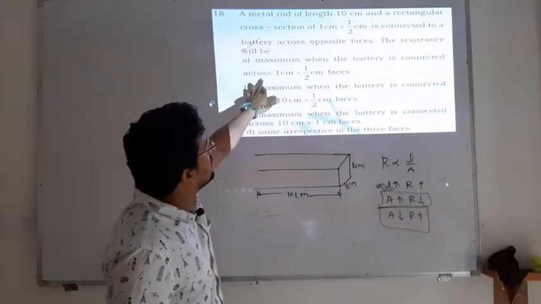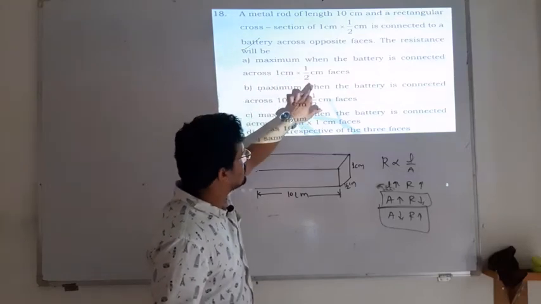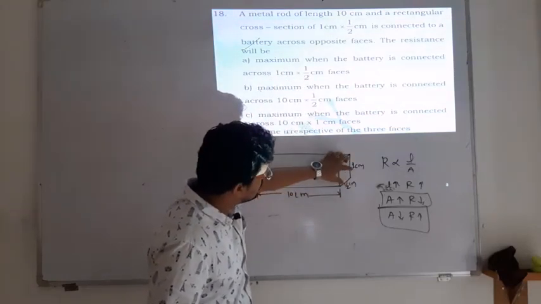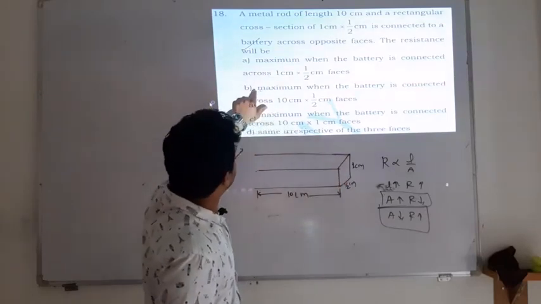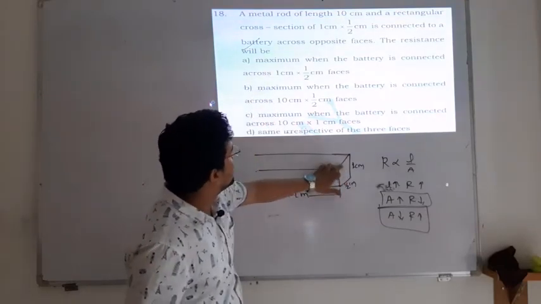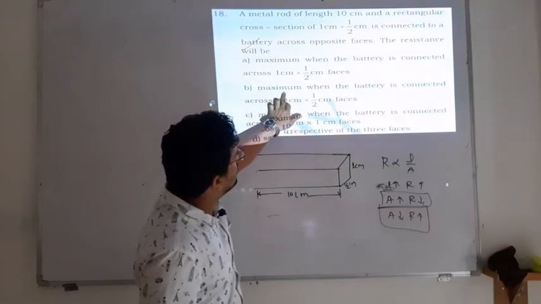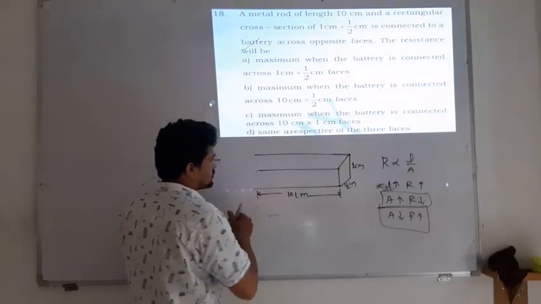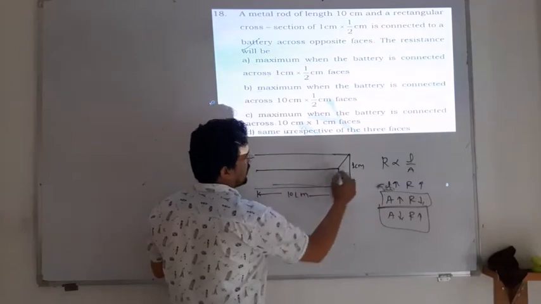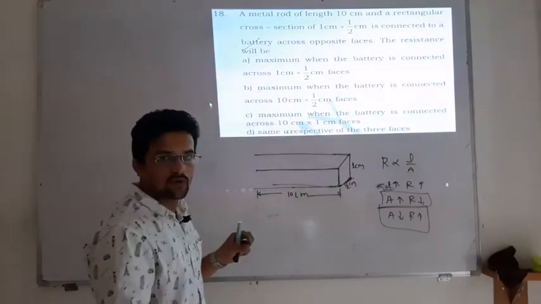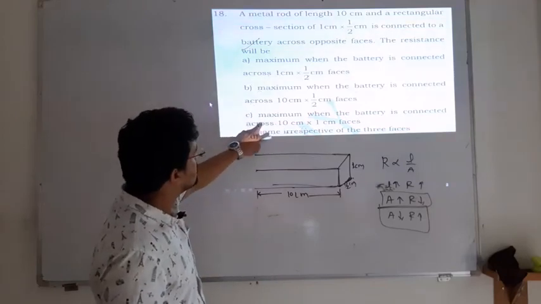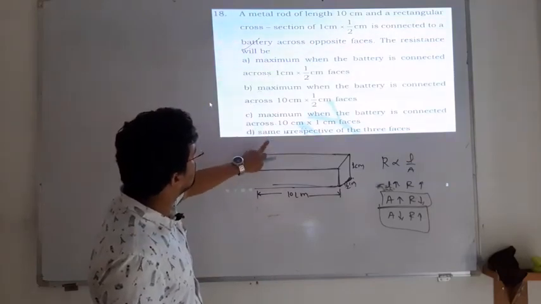Maximum when the battery is connected across 1 centimeter and 2 centimeter. If you connect across the 1 centimeter and 2 centimeter, it will cover only this much area, that means minimum area. Maximum when the battery is connected across 10 centimeter means the whole length, that is from this end to this end, so it has a more area, correct? And then if you consider C and D.